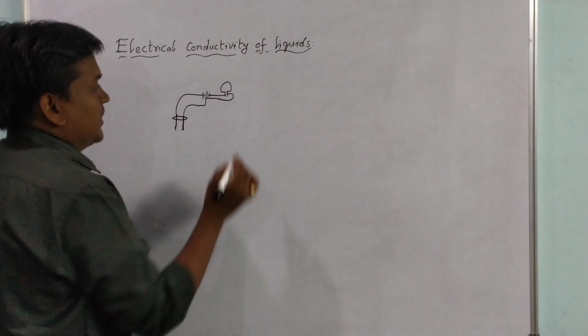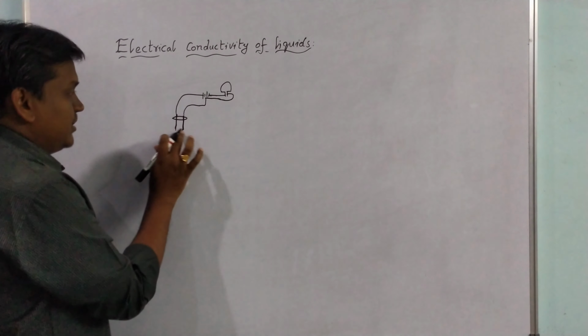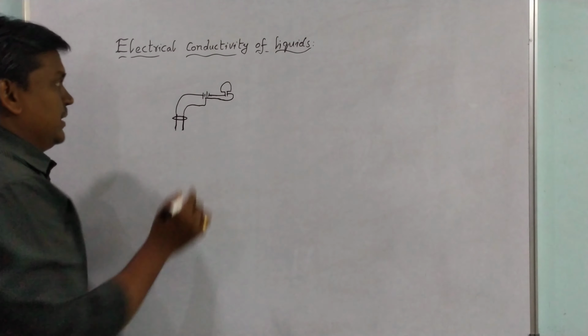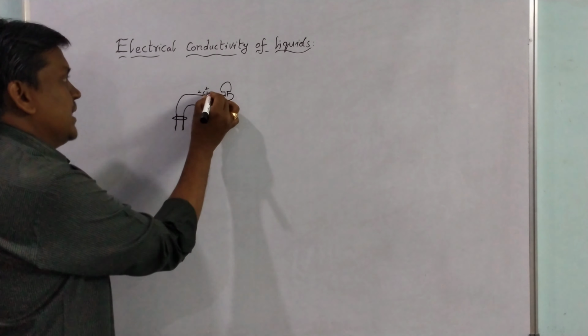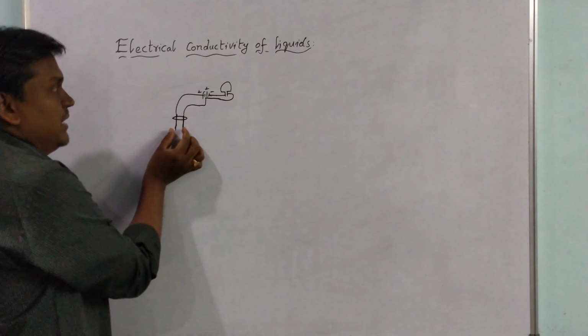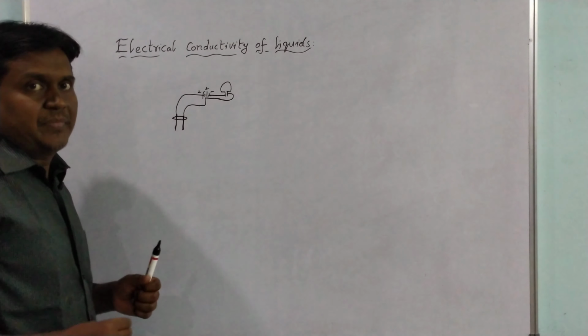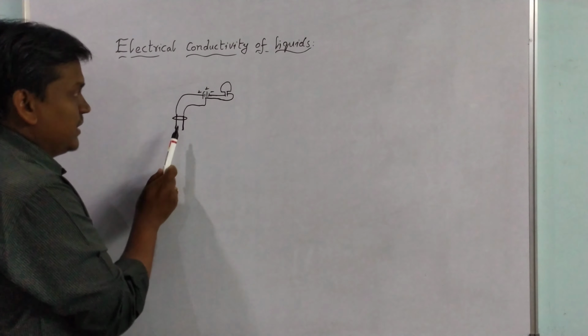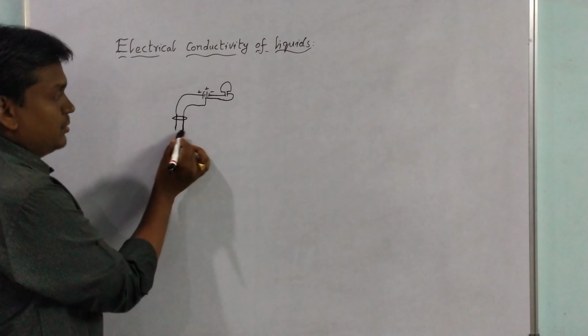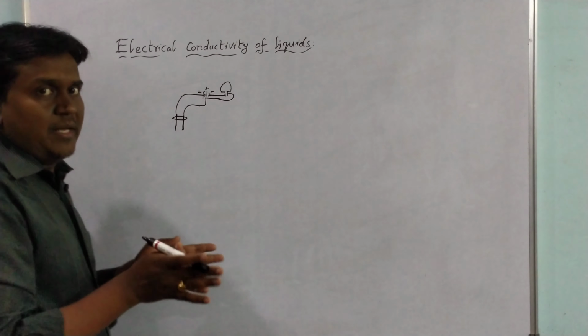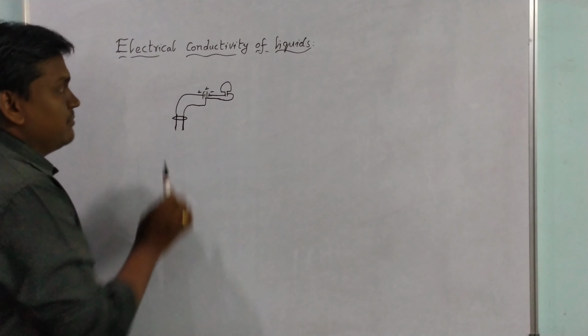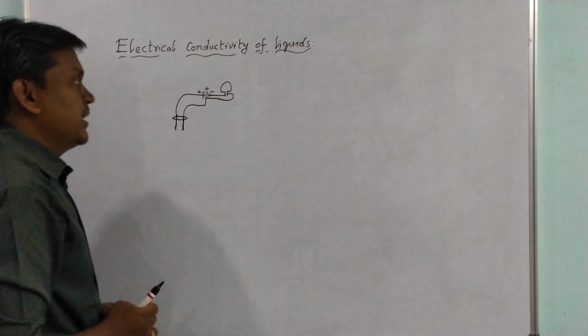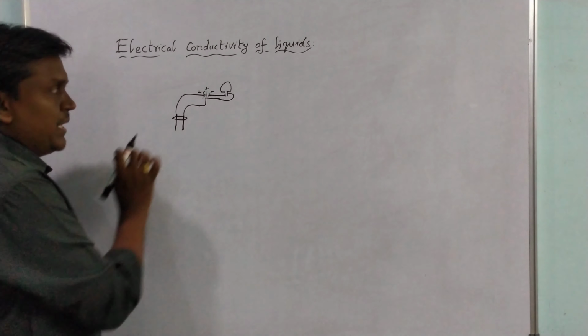Like this. And these two are terminals. That means if we join the two terminals, the bulb will glow. Here actually the circuit is open. The reason is the two terminals are spread apart, they are separated by some distance. So the circuit is open now.